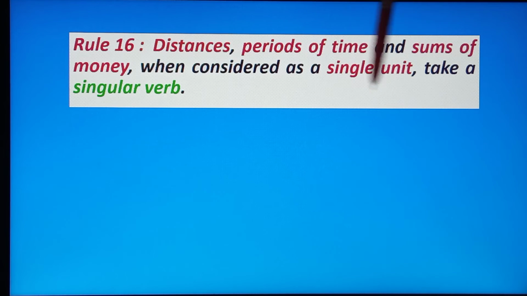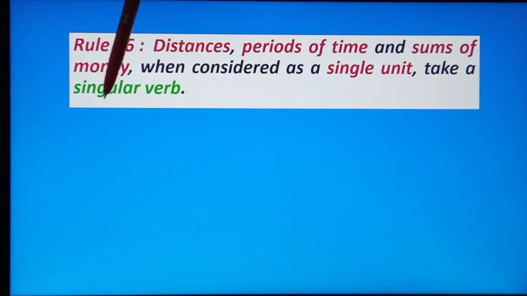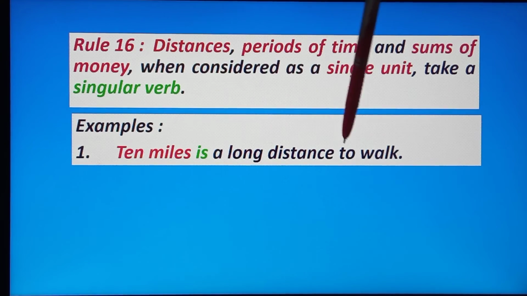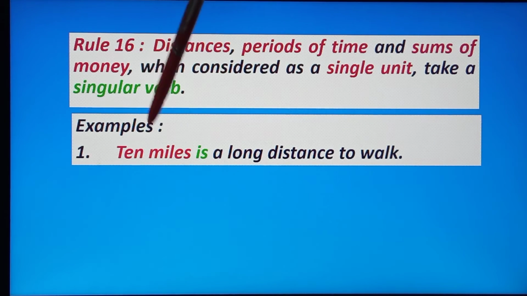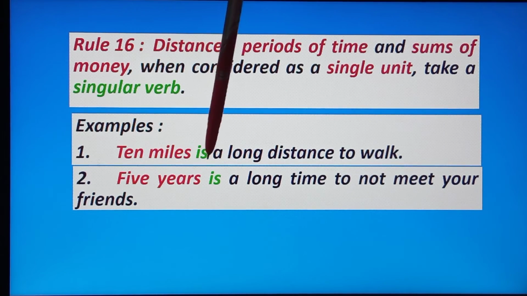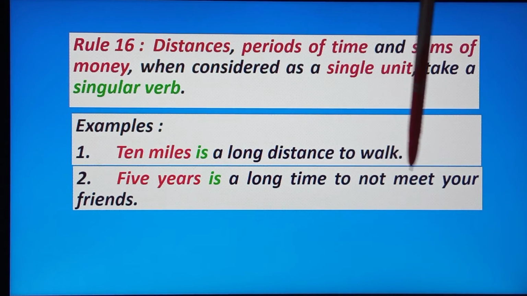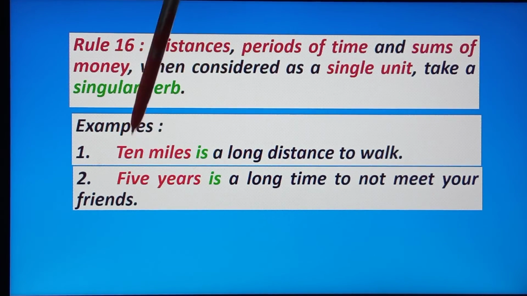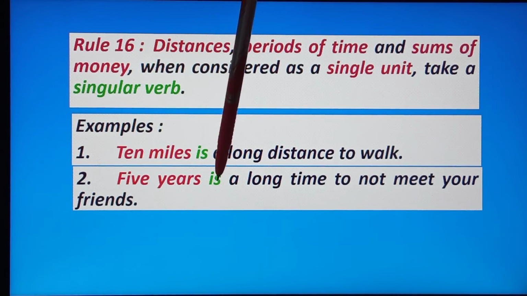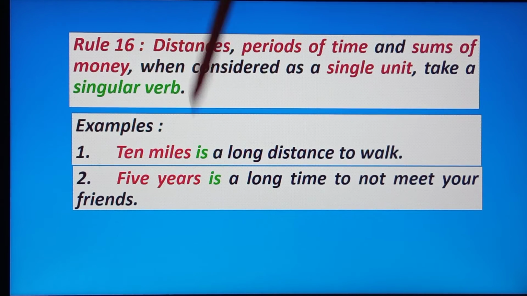Next, rule 16. Distance, periods of time, and sums of money, when considered as a single unit, take a singular verb. Okay, now see example. 10 miles is a long distance to walk. Here 10 miles is what? Distance, and it is considered as what? Single unit. So we use the verb what? Singular verb is. Next example, 5 years is a long time to not meet your friends. Here 5 years is what? Period of time, and it is considered what? As a single unit. So you use the singular verb is.